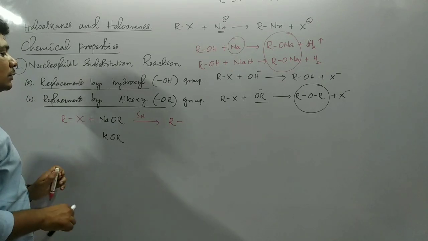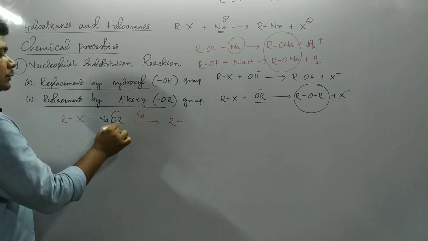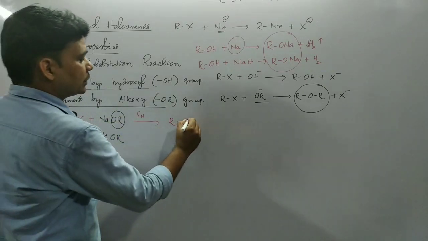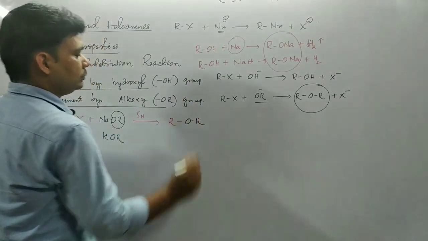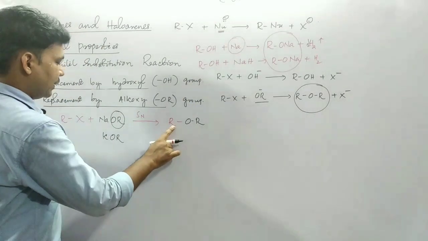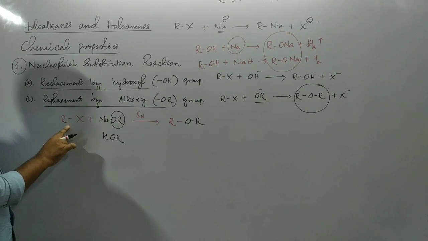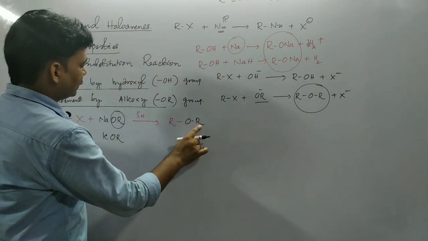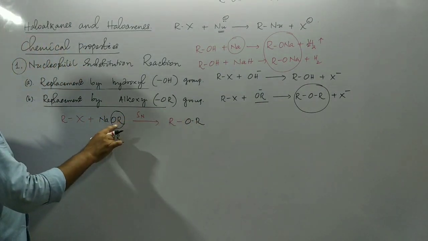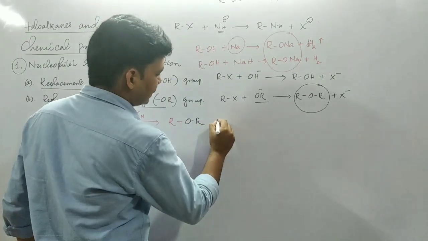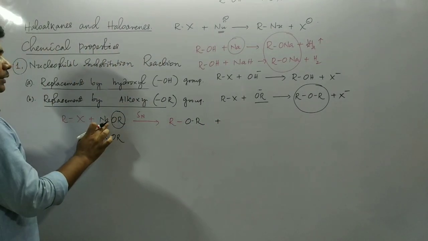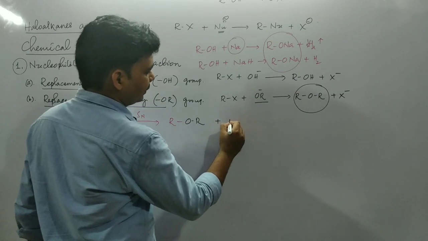This OR is from the sodium alkoxide, and this R is from the alkyl halide, another R from the alkoxide, plus what will be the byproduct? Na plus and this X minus will give rise to NaX.